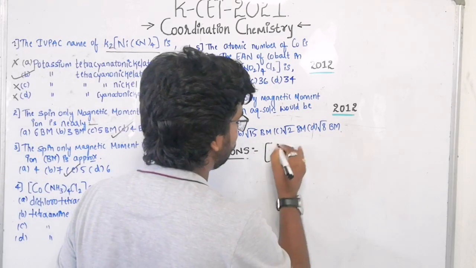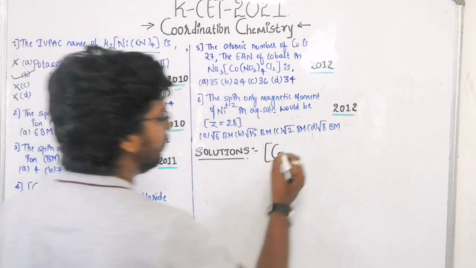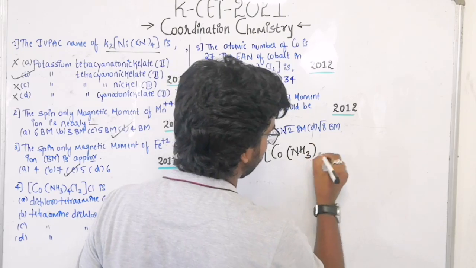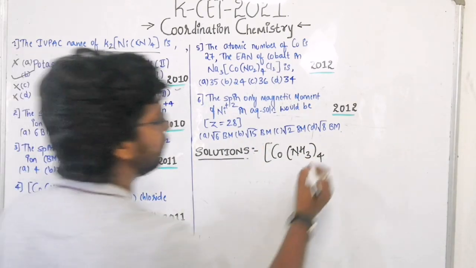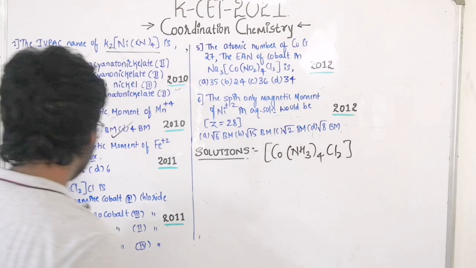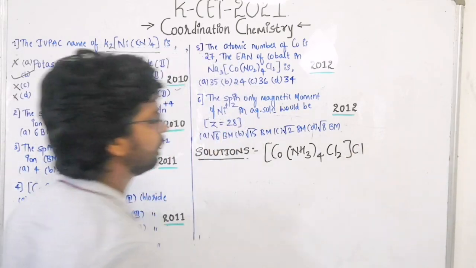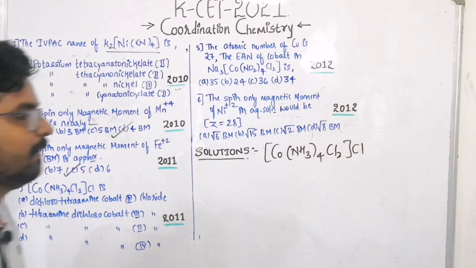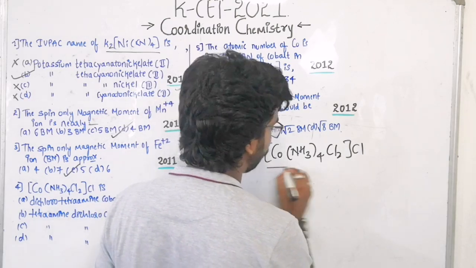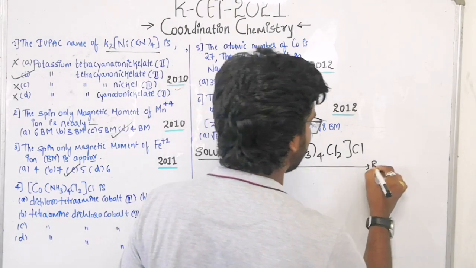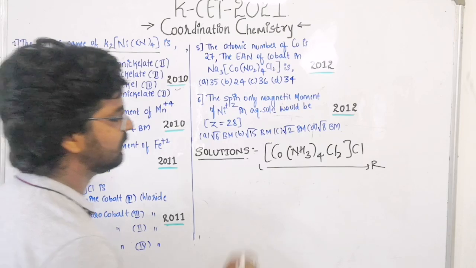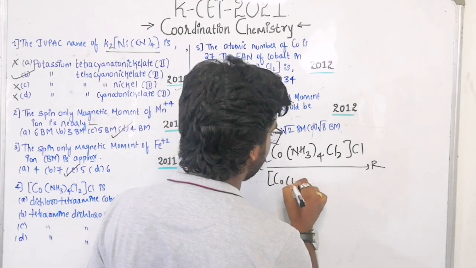We need to find out the name of cobalt NH3 taken 4 times, Cl2 Cl. See here, very simple here also. So always go from where to where? Always go from left to right side. And next thing is you need to find out the cationic part and the anionic part.